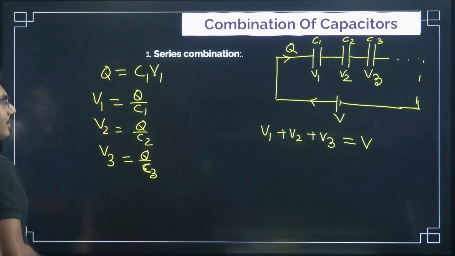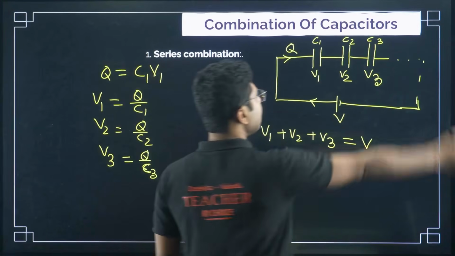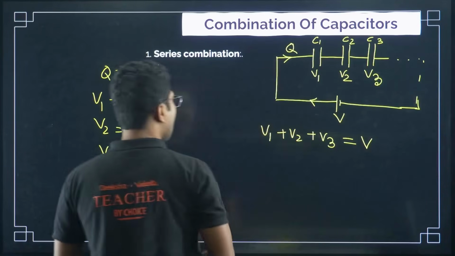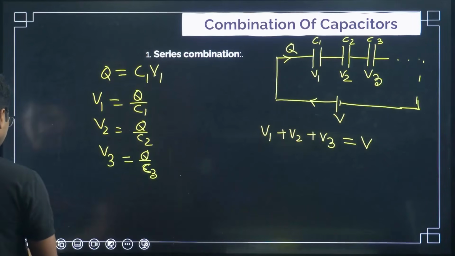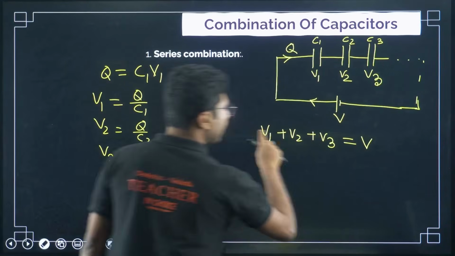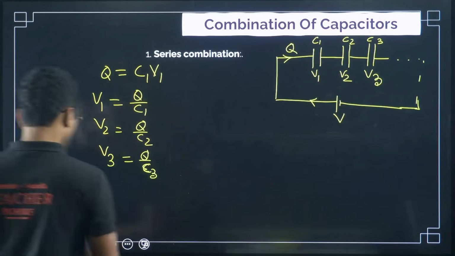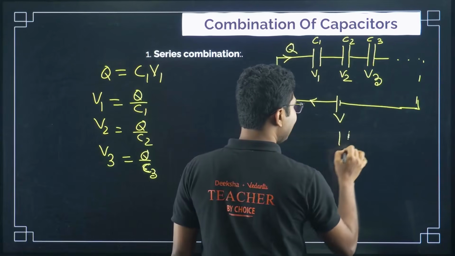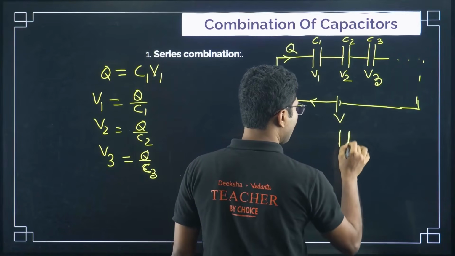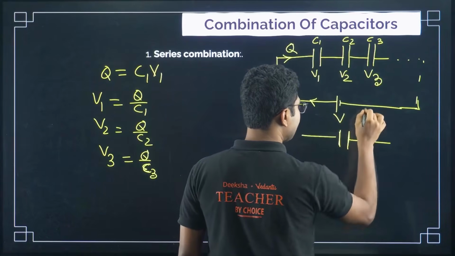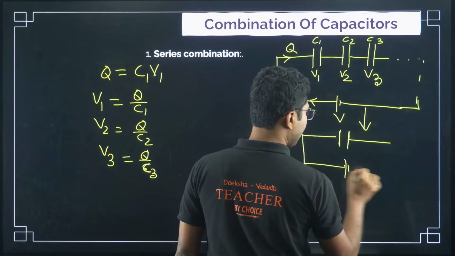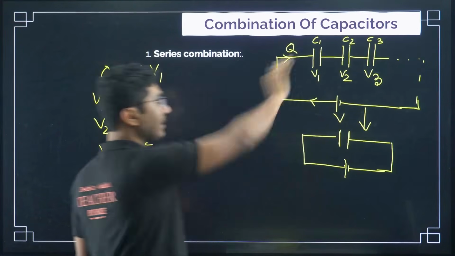Now if you replace all these capacitors with a single capacitor, only one capacitor is there. This is what we are trying to achieve. The complicated circuit had a lot of different capacitors.